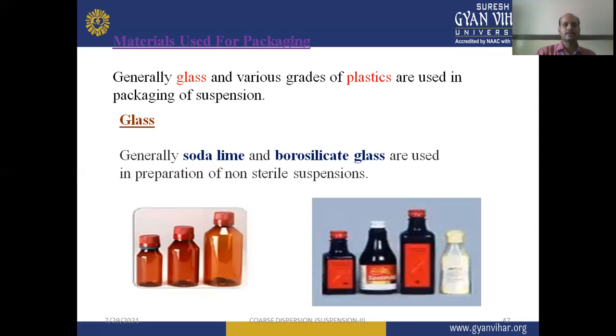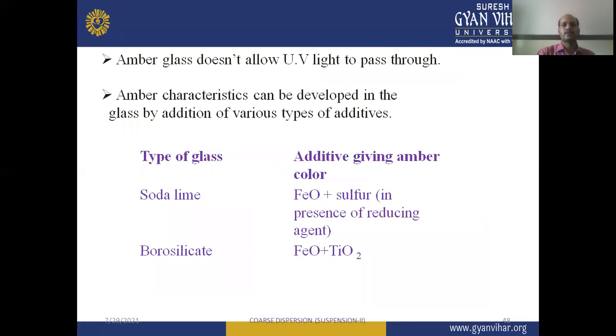The glass materials, generally soda lime glass and borosilicate glass, are used in the preparation of non-sterile suspensions. Amber glass doesn't allow UV light to pass through, so amber characteristics can be developed in the glass by addition of various types of additives, and it is widely used in ophthalmic suspensions or eye preparations.